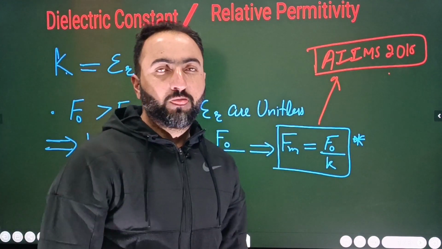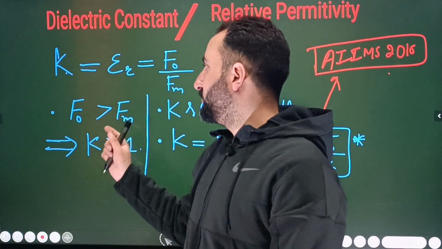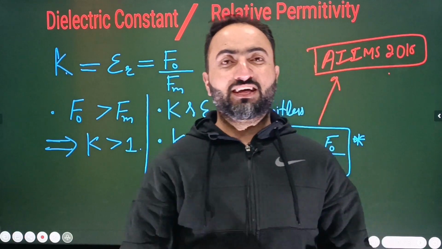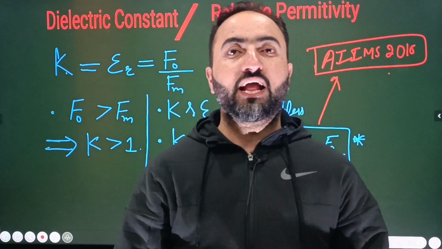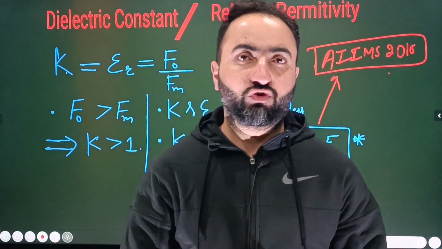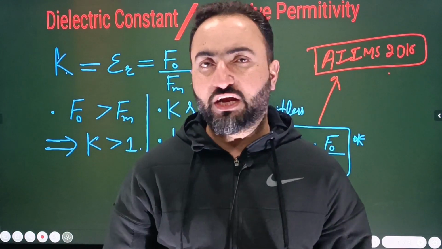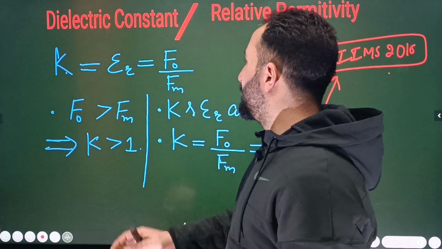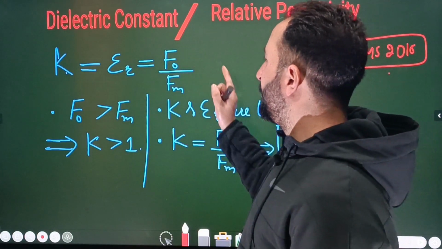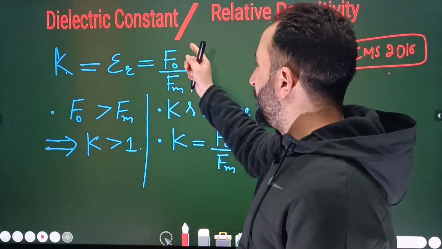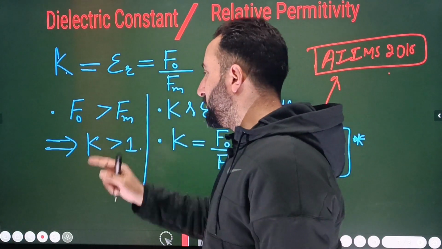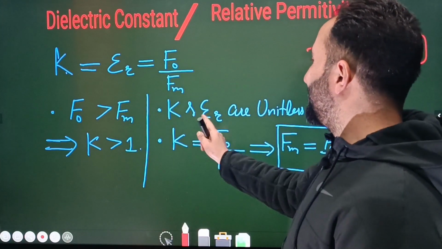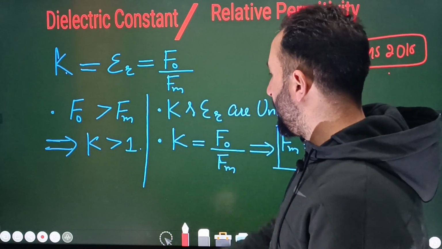So point number 1 is that the force between the two point charges will be maximum when they are separated by vacuum, and it will be less compared to the vacuum when they are separated by any other material medium. So from this equation, when the numerator F naught is greater than the denominator, this fraction will be greater than 1. So K is always greater than 1. And next, K and epsilon are unitless and dimensionless.